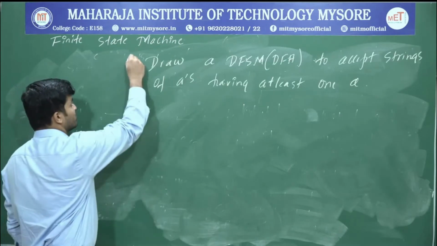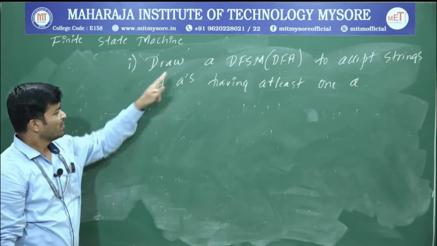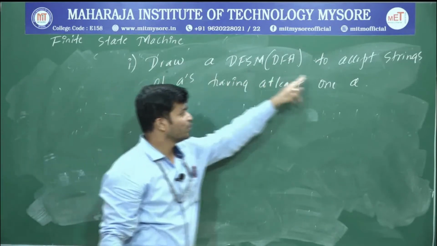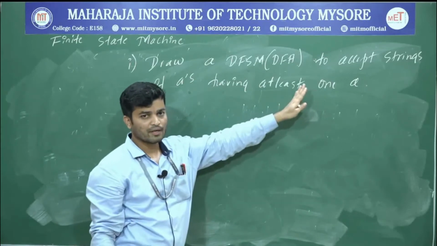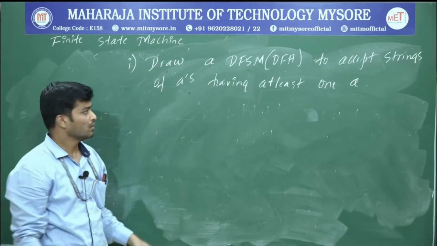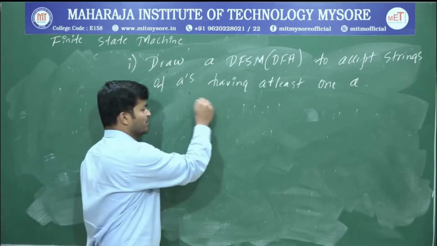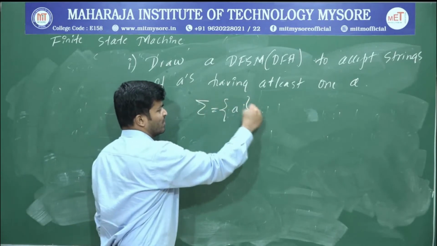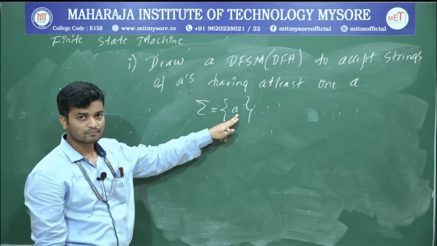So now I have taken one simple example. Draw a DFSM or a DFA to accept strings of A's having at least one A. If you want to construct a DFA, the first step is to write sigma. From the question itself, we can write sigma is equal to A. Why? Strings of A's. Therefore sigma is just A.